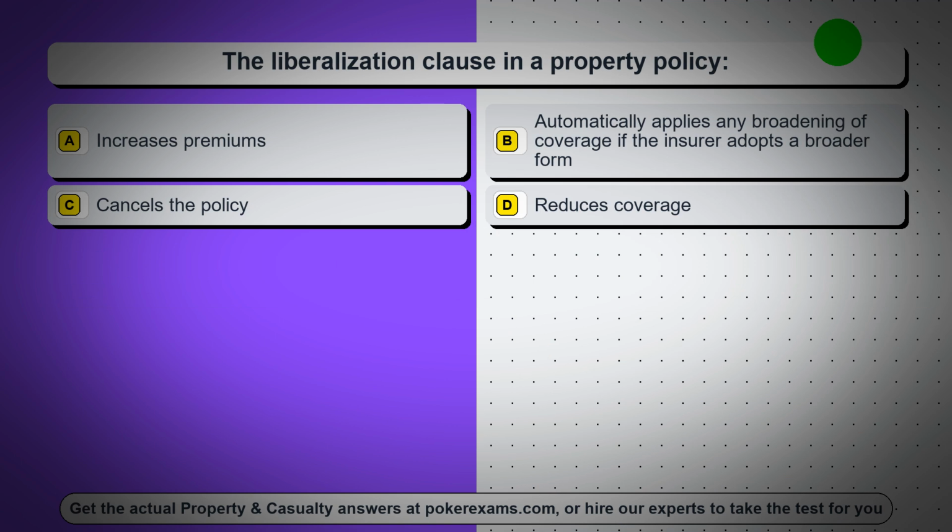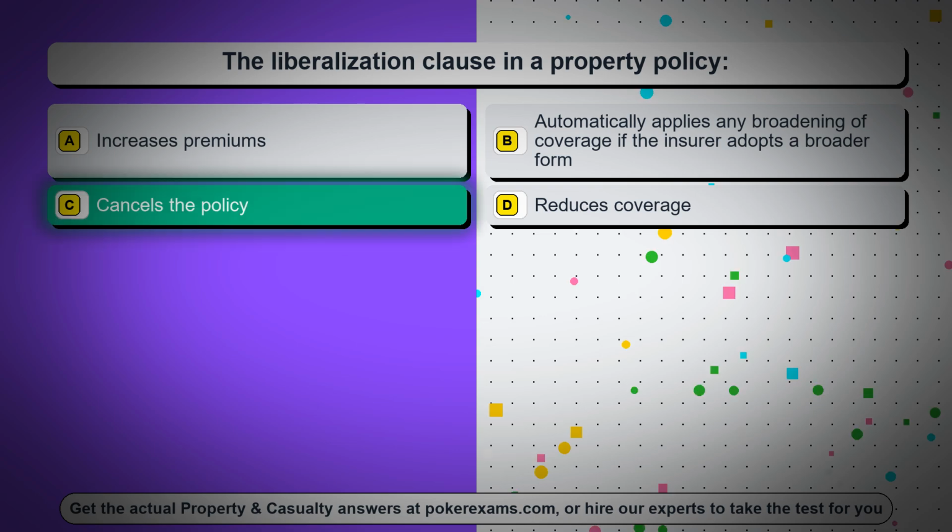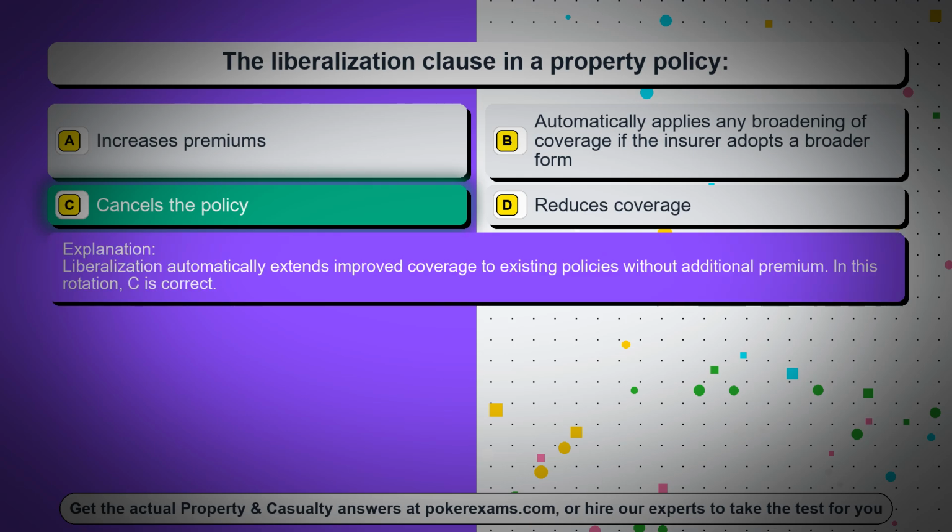Question 28. The liberalization clause in a property policy. Option A, increases premiums. Option B, automatically applies any broadening of coverage if the insurer adopts a broader form. Option C, cancels the policy. Option D, reduces coverage. The correct answer is option C, cancels the policy. Liberalization automatically extends improved coverage to existing policies without additional premium. In this rotation, C is correct.